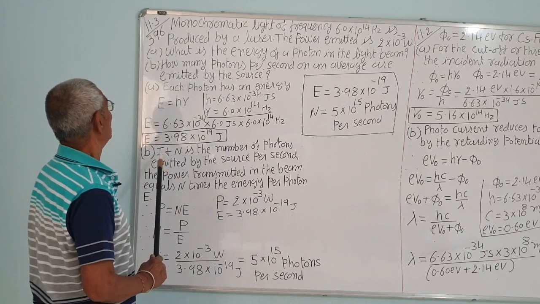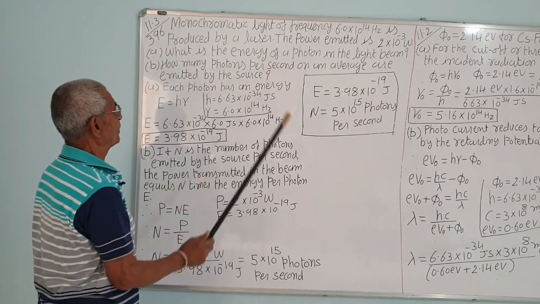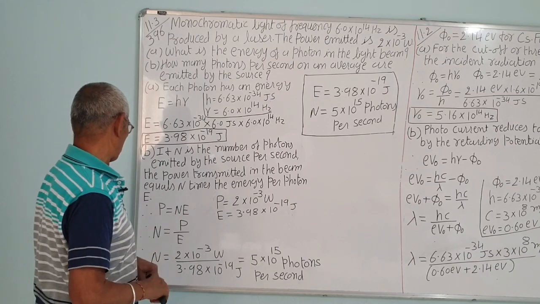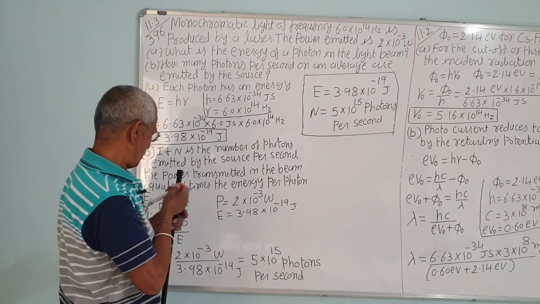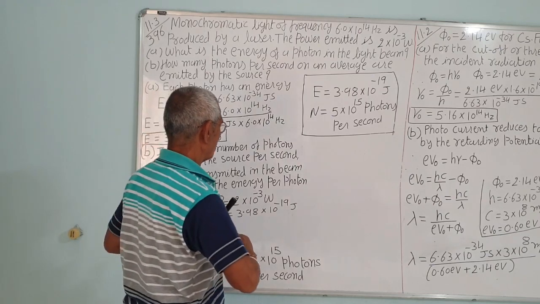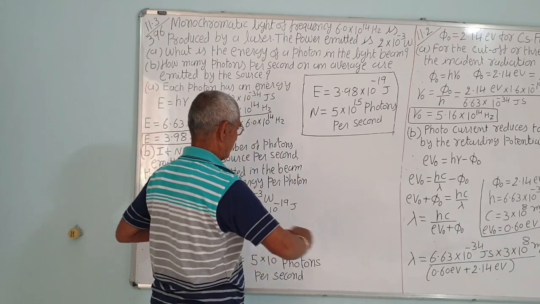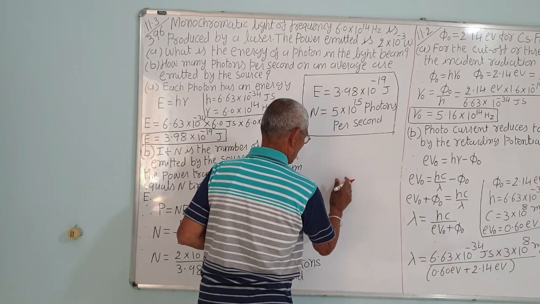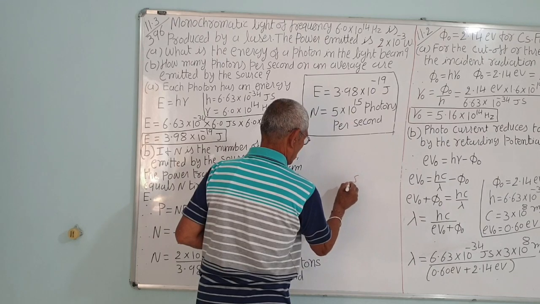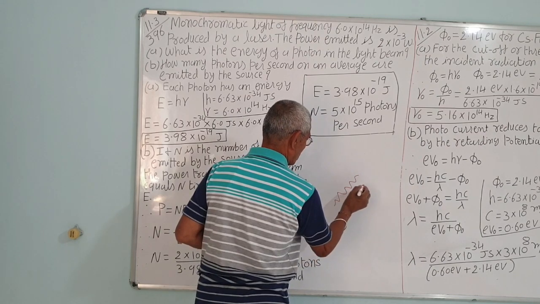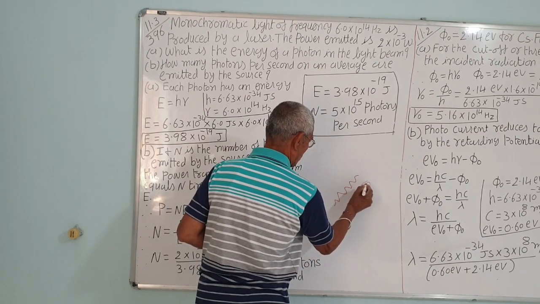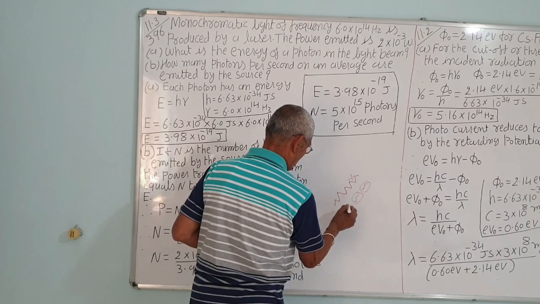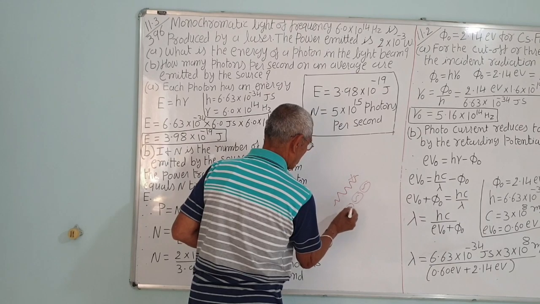Number 2, how many photons per second on an average are emitted? Per second, that is power, and power is given. So if n photons are emitted, the number of photons is, say, n. Actually, this is a wave, but photons are not like this. It is like quanta, so it is not the wave theory.